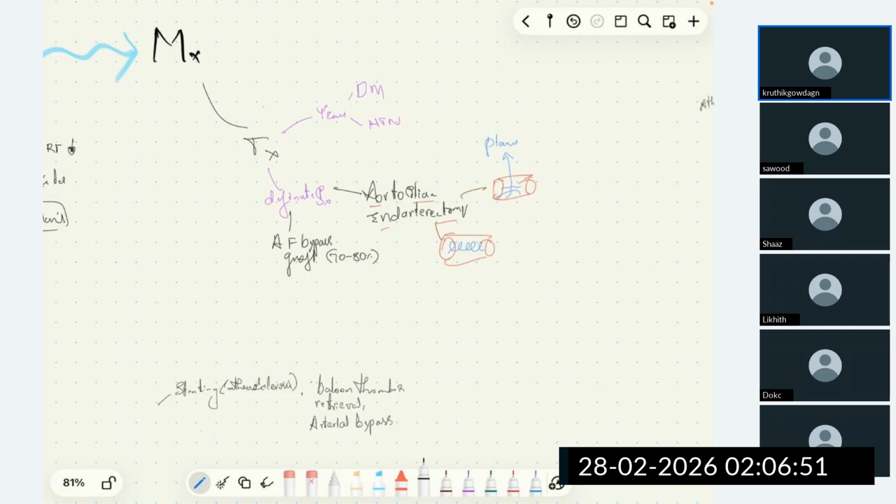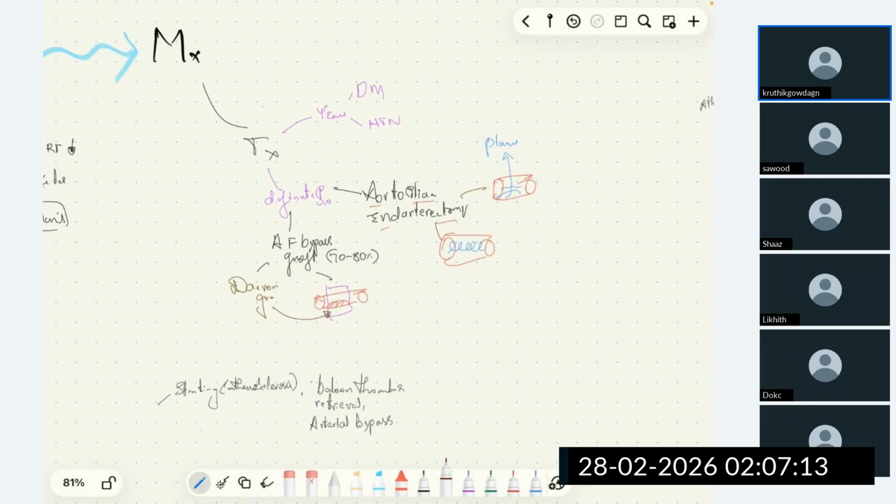What happens in aortofemoral bypass graft is the diseased artery is removed, and we are placing a synthetic Dacron graft in place of this removed artery. This is called aortofemoral bypass graft.